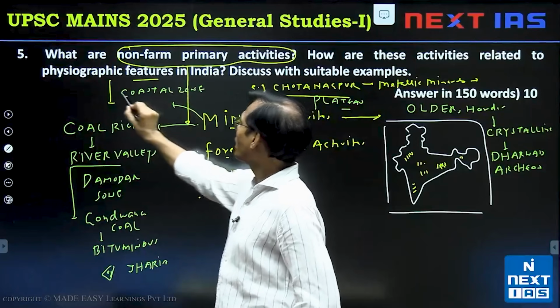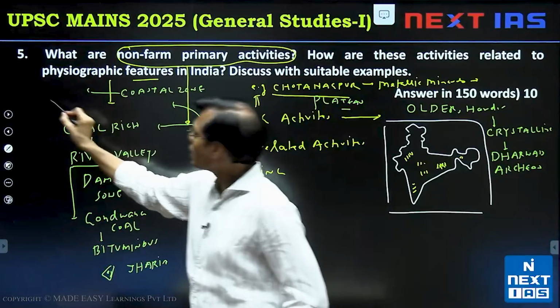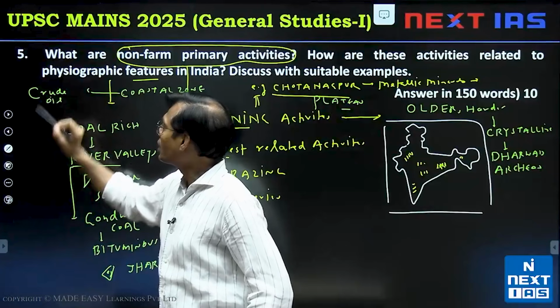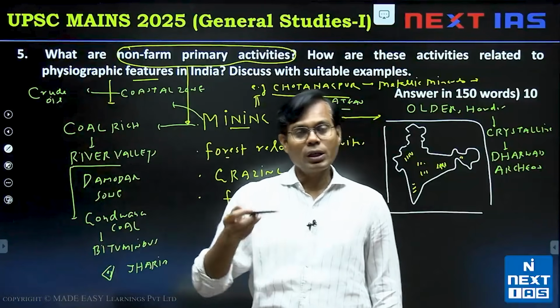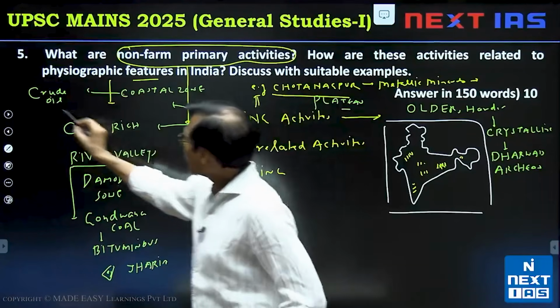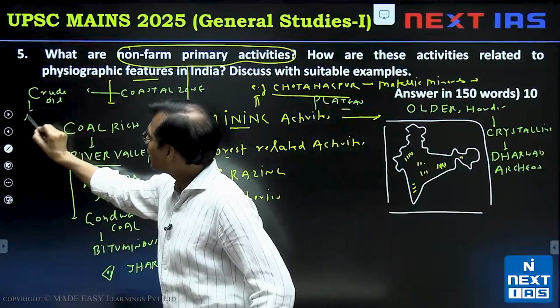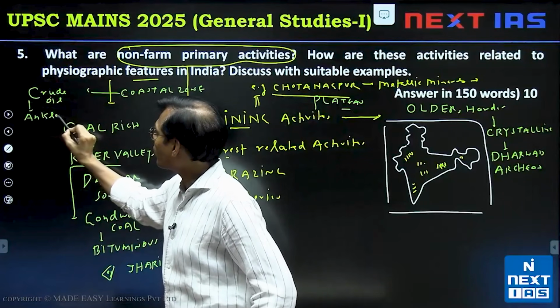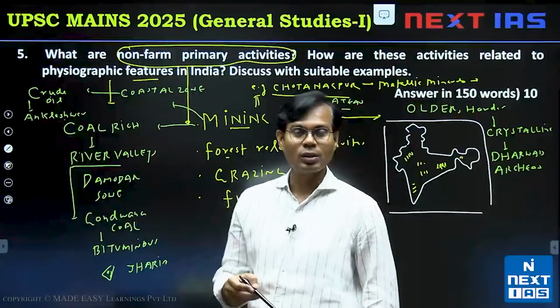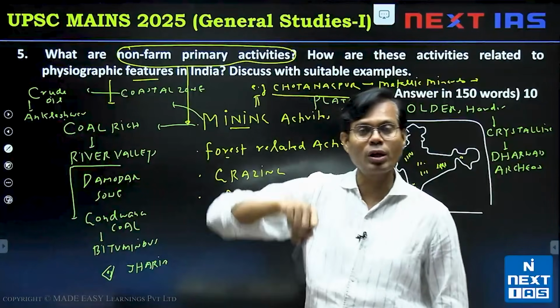Coastal zone having crude oil, like Ankleshwar, and we also have the KG basin. So you may write down the crude oil rich area like Ankleshwar in Gujarat zone. The coastal surrounding: sedimentary rock, buried organic matter, fossil fuels, offshore, onshore in the coastal surrounding.